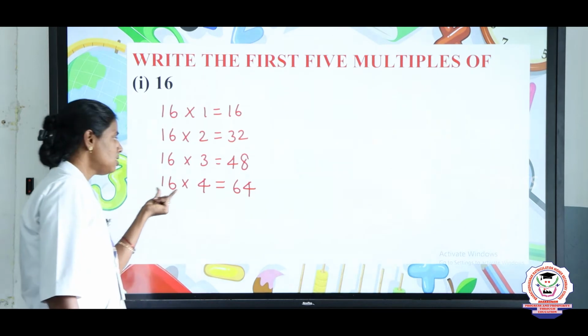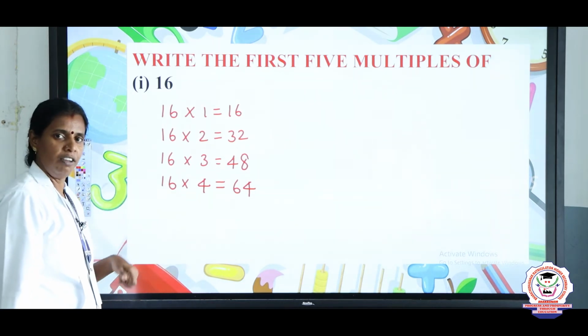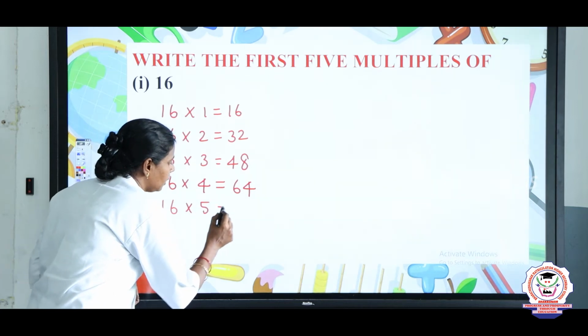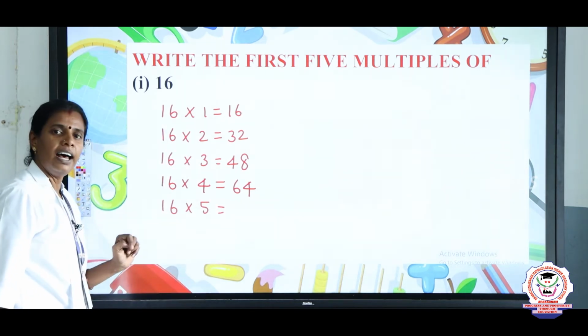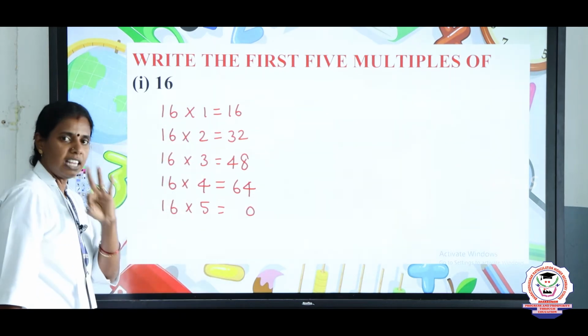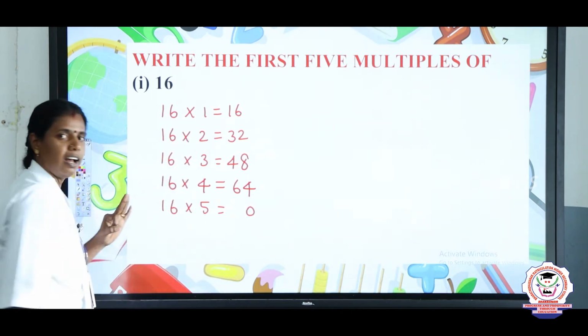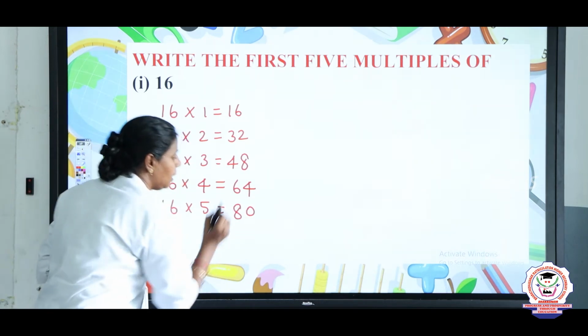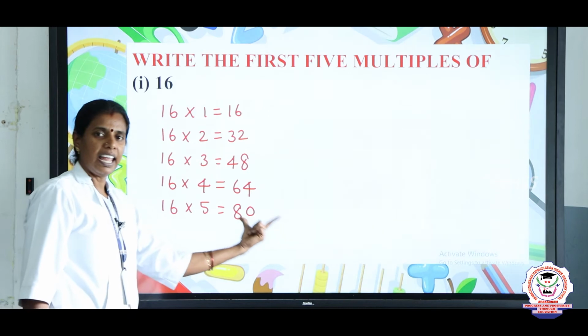So 16 fours are 64. Very good. Next, 16 into 5. 5 sixes are 30, 0 remaining is 3. 5 ones are 5, 5 plus 3 is 8. So 16 fives are 80.